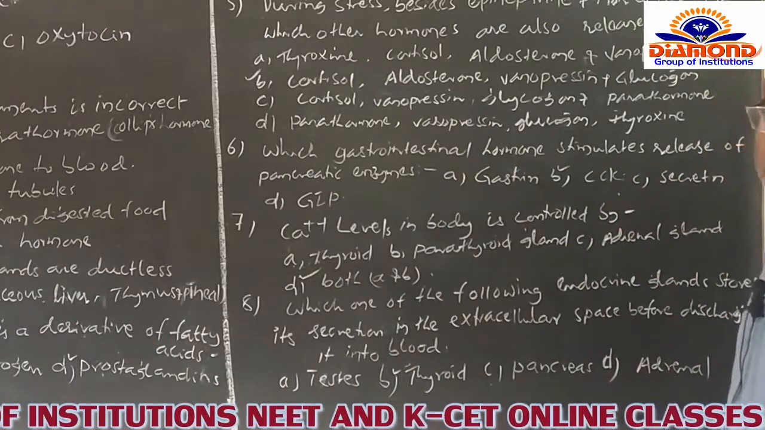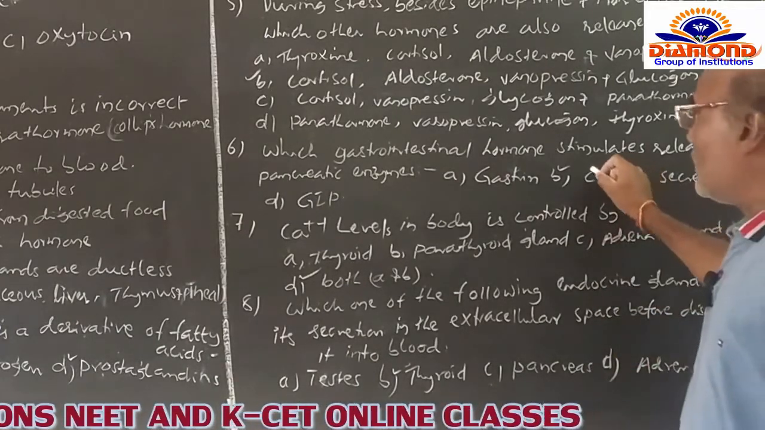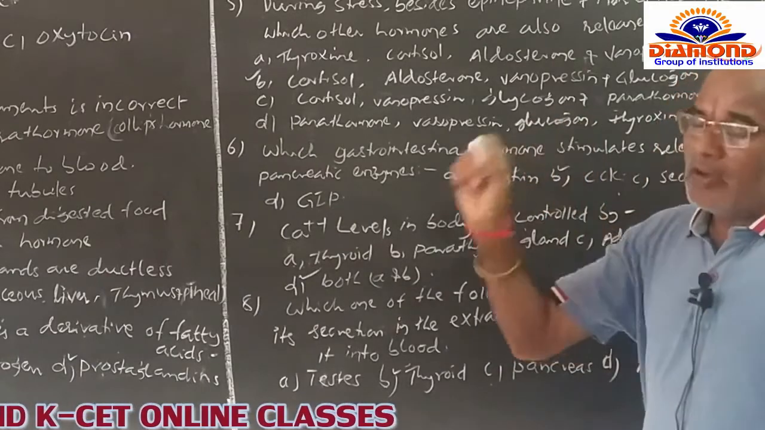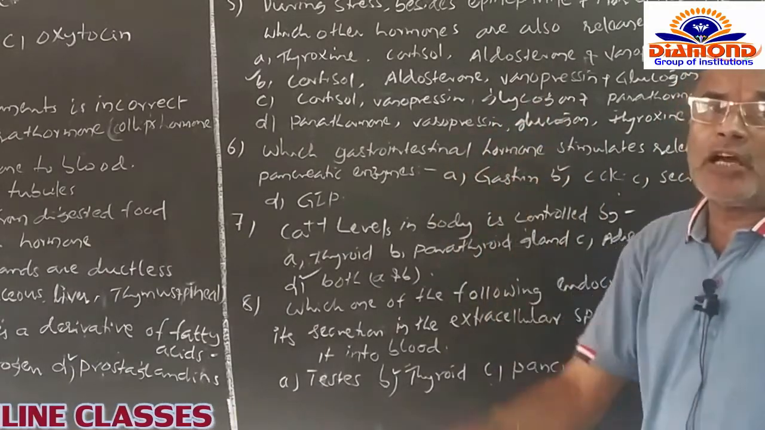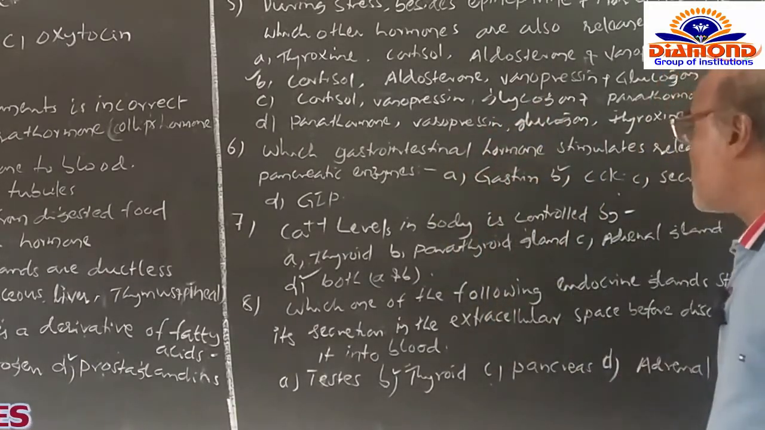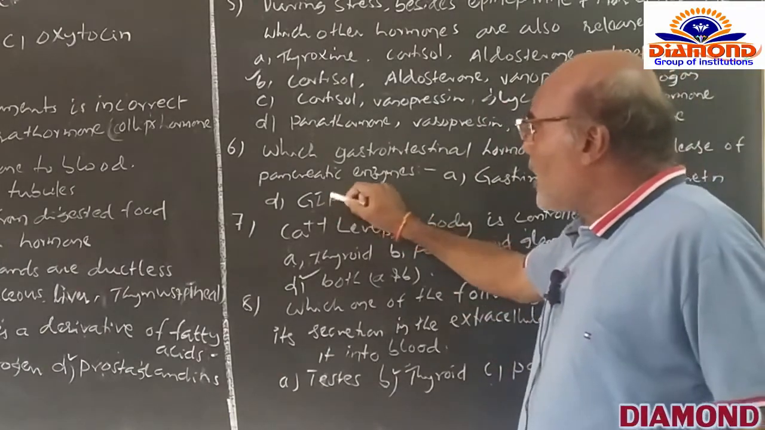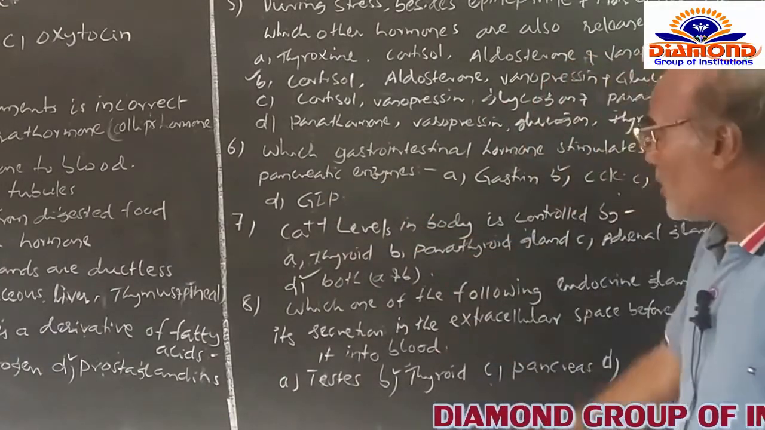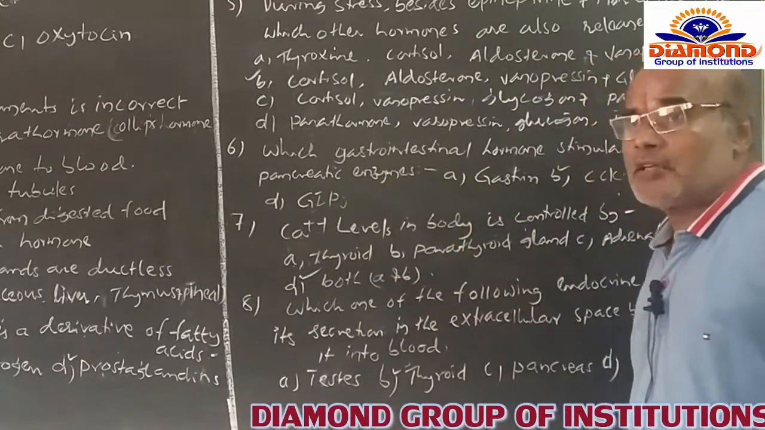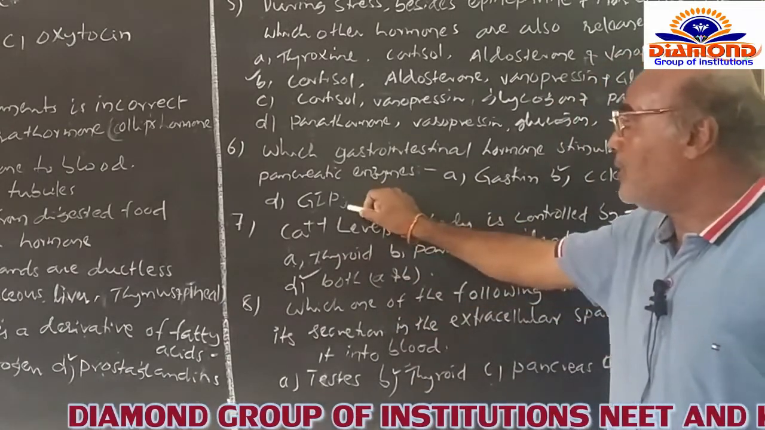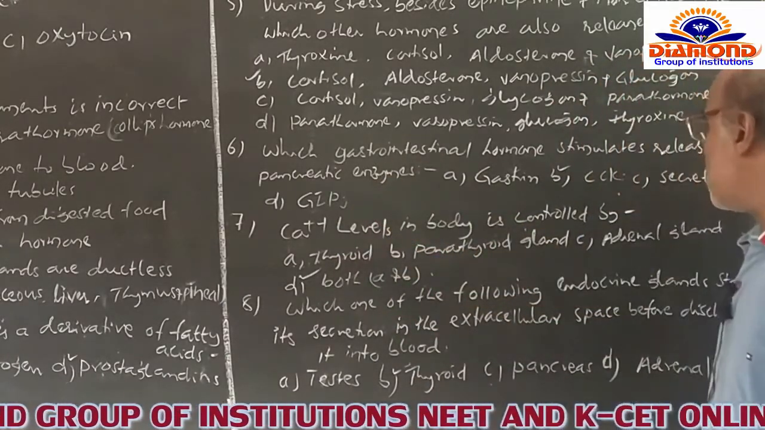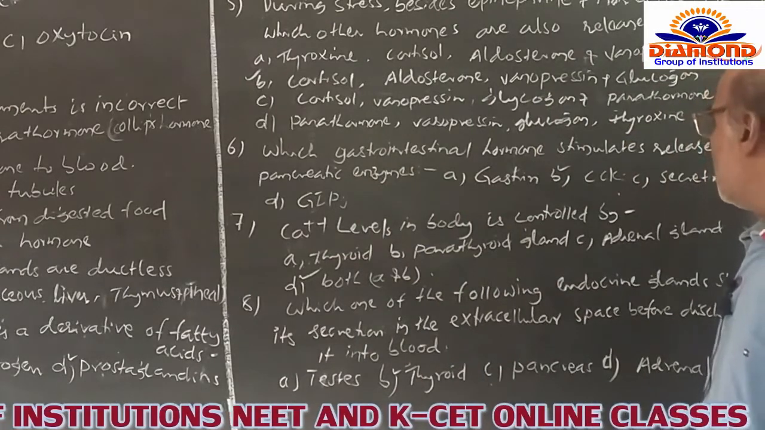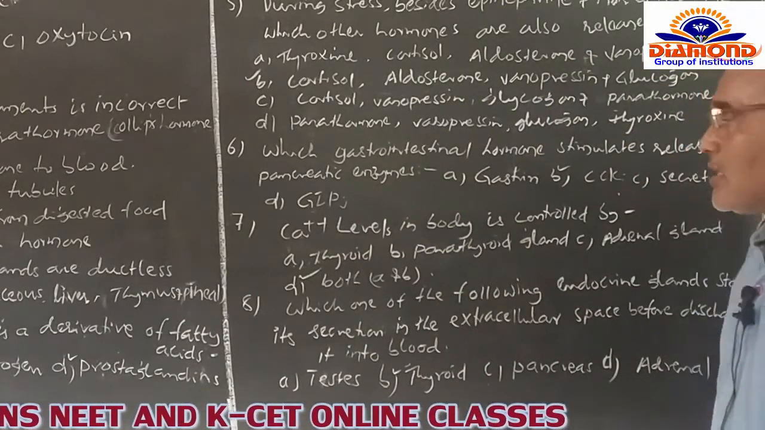Whereas secretin is also not connected with the release of pancreatic enzymes itself. And GIP is gastrointestinal peptide, or inhibitory peptide. Among the A, B, C, D, A, C and D are not concerned with this.